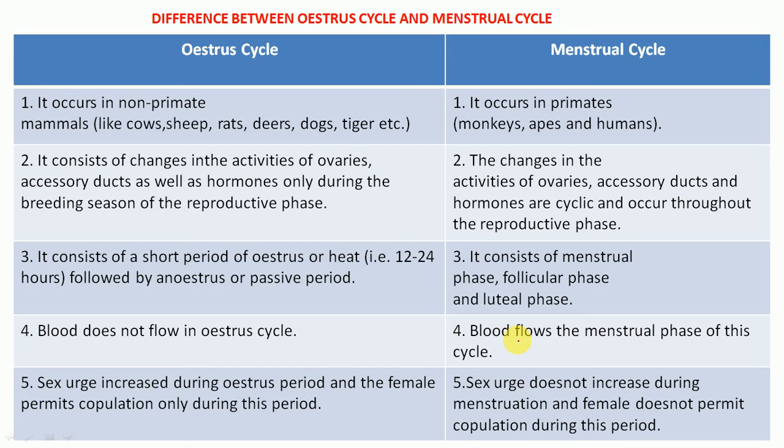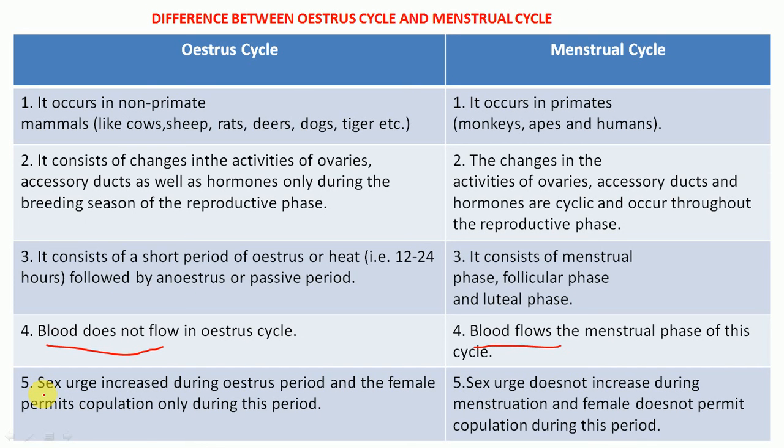In estrus there is a short period of estrus time or heat, but the menstrual cycle has various phases, like menstrual phase, follicular phase, luteal phase. The major difference is that in the estrus cycle, no blood flow is there, but in the menstrual cycle, blood flow is there. Another important point: the sexual urge increases during the estrus period, and the female permits copulation, only during this period.